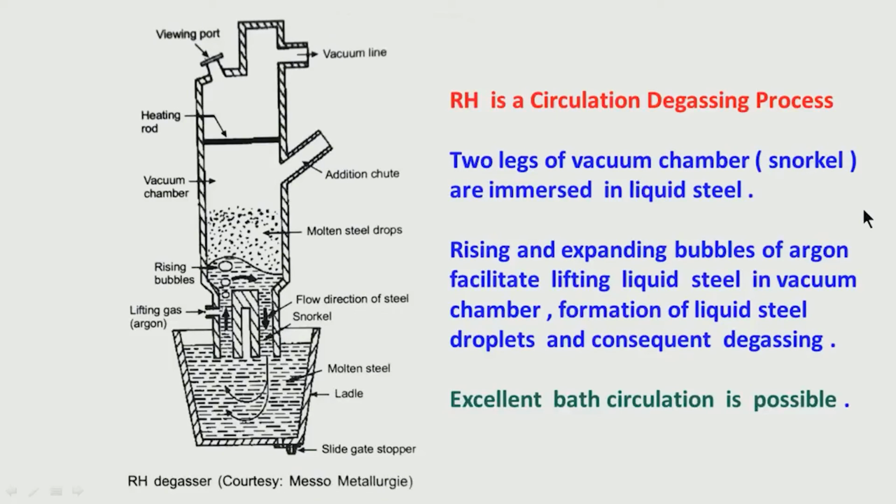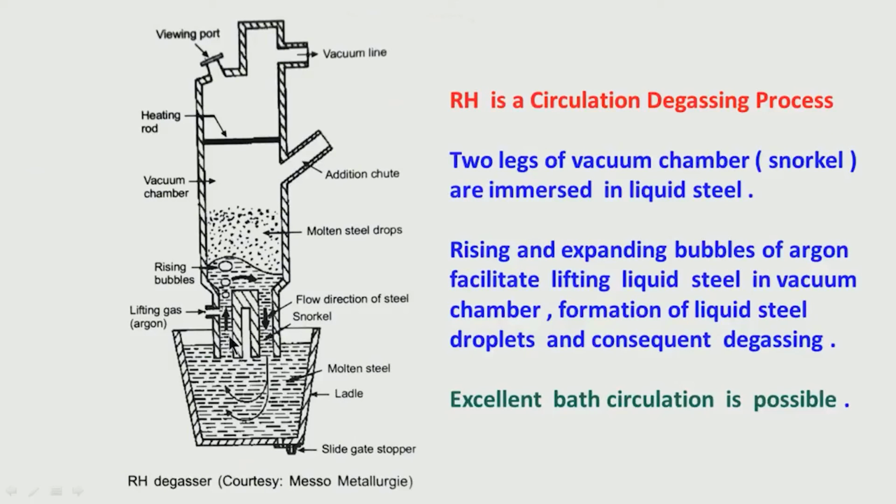So, first we are using argon gas, argon bubbles, we are creating droplets of liquid steel, pumping up droplets of liquid steel and sending them to the vacuum chamber. At the interface of these small droplets, the reaction of nitrogen atom to nitrogen gas, hydrogen atom to hydrogen gas will take place, and the vacuum will enhance this reaction. So, excellent bath circulation is possible, because the whole bath is getting circulated because of this process. Liquid steel is going up and finally coming down through the other snorkel, the other portion of the vacuum chamber.